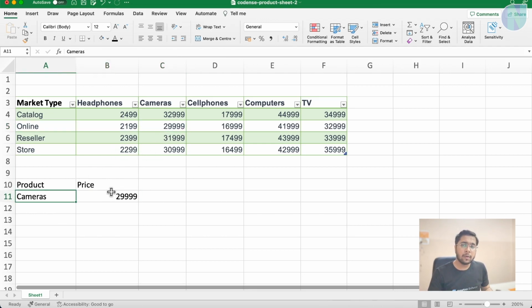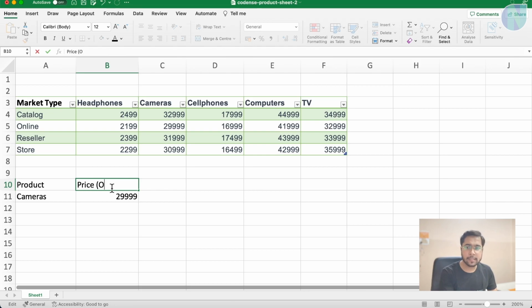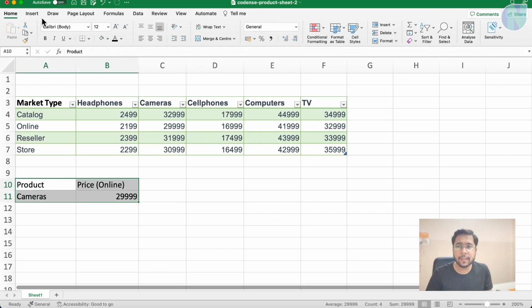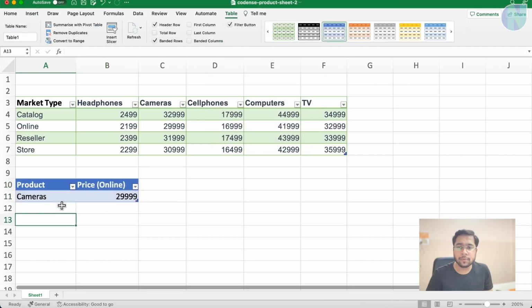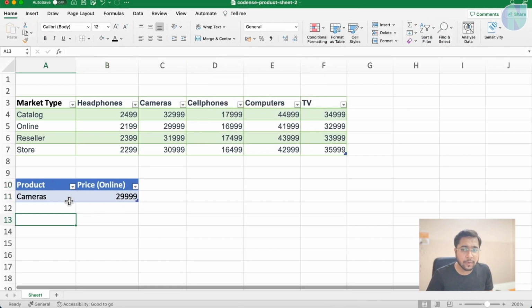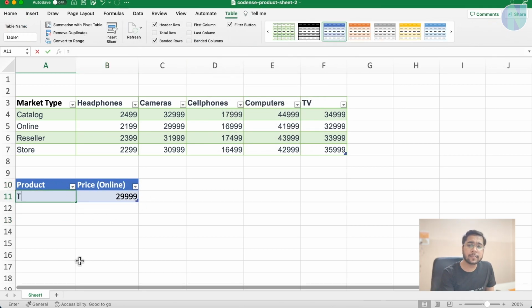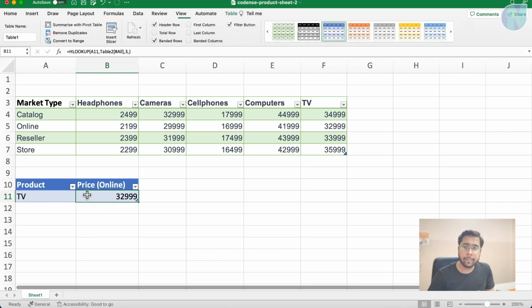Suppose I need, or here I can say something like price online. This is just a header. We can go to Insert Table and make this also a table so that it looks better. And here if I select, suppose TV, it will give me the price of TV online.